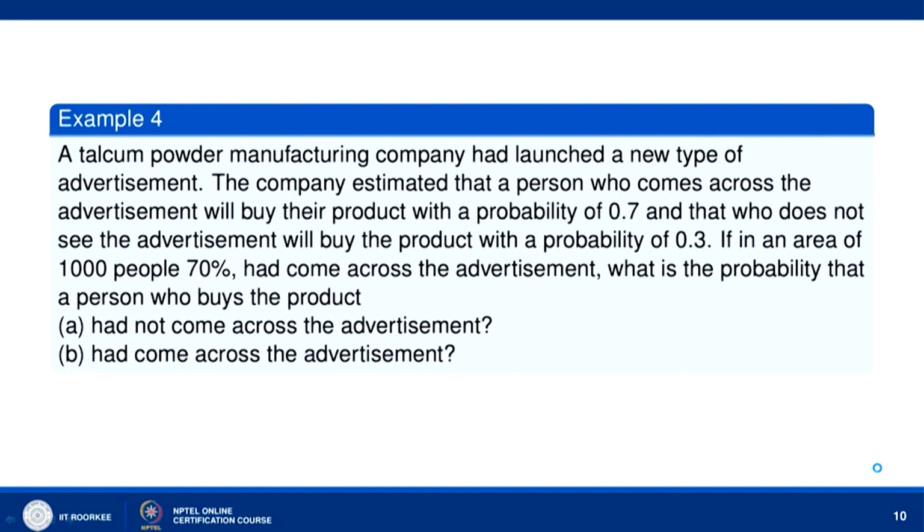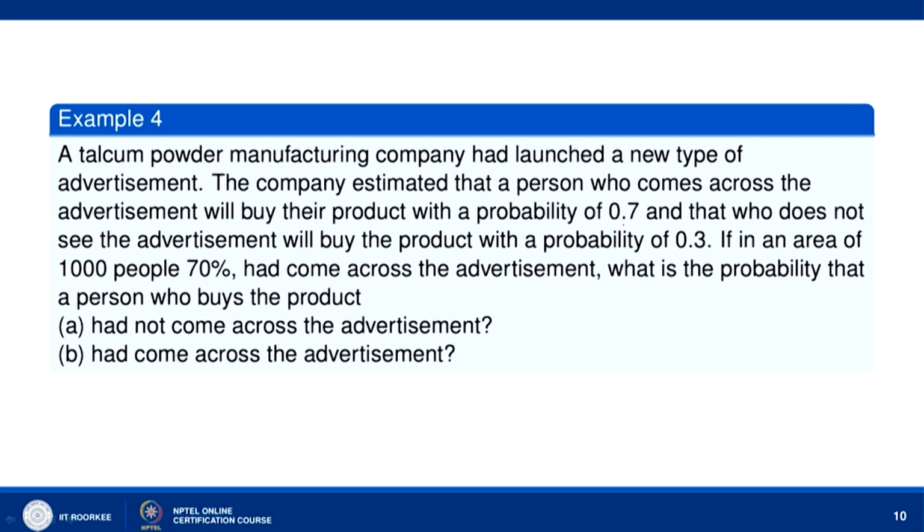Now, let us say we have a talcum powder manufacturing company. A talcum powder manufacturing company had launched a new type of advertisement. The company estimated that a person who comes across the advertisement will buy their product with a probability of 0.7, and one who does not see the advertisement will buy the product with a probability of 0.3.